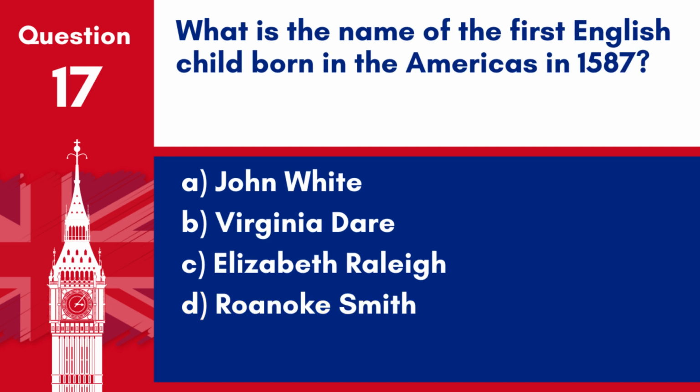Question 17. What is the name of the first English child born in the Americas in 1587? A. John White, B. Virginia Dare. C. Elizabeth Raleigh. D. Roanoke Smith. Answer: B. Virginia Dare. Virginia Dare was the first English child born in the Roanoke colony in the Americas in 1587.